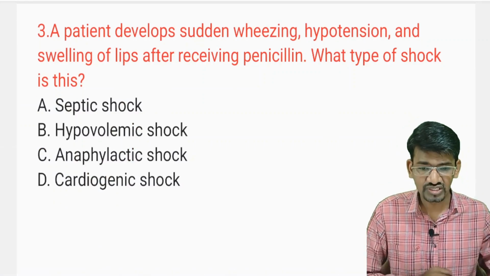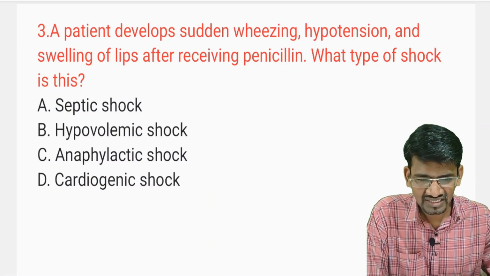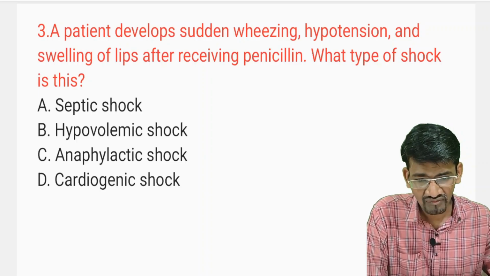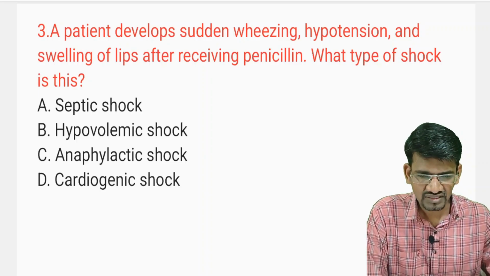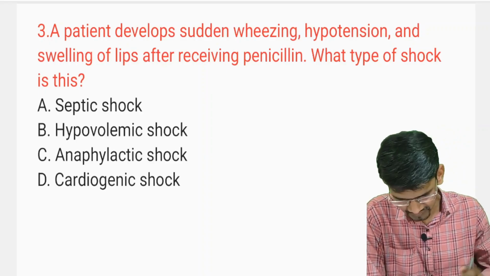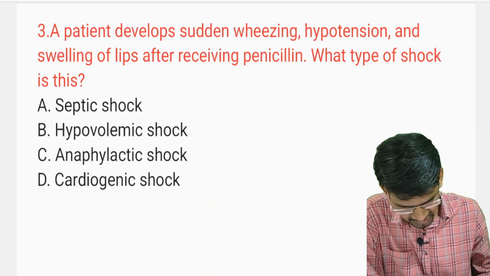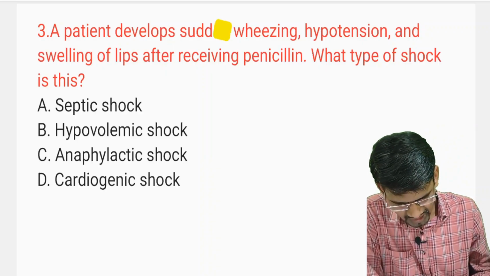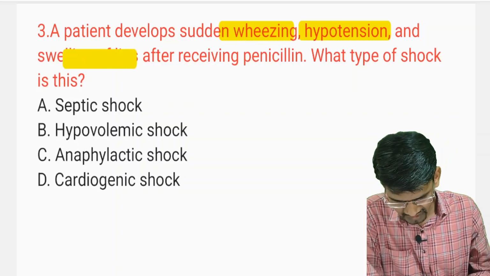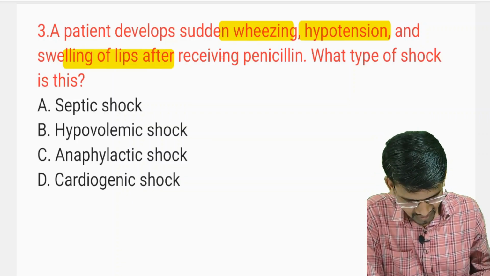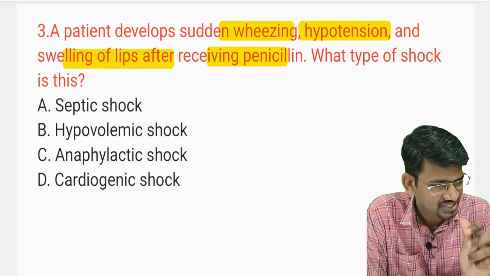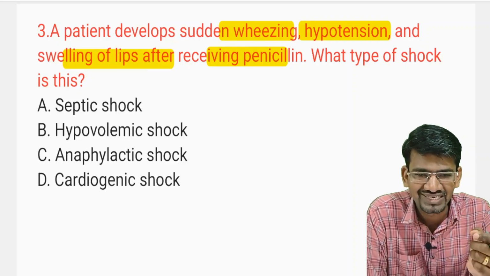okay, the third question: a patient develops sudden wheezing, hypotension, and swelling of lips after receiving penicillin. What type of shock is this? See here, in the question the patient has developed sudden wheezing, hypotension, and even lip swelling after receiving the penicillin injection or drug.